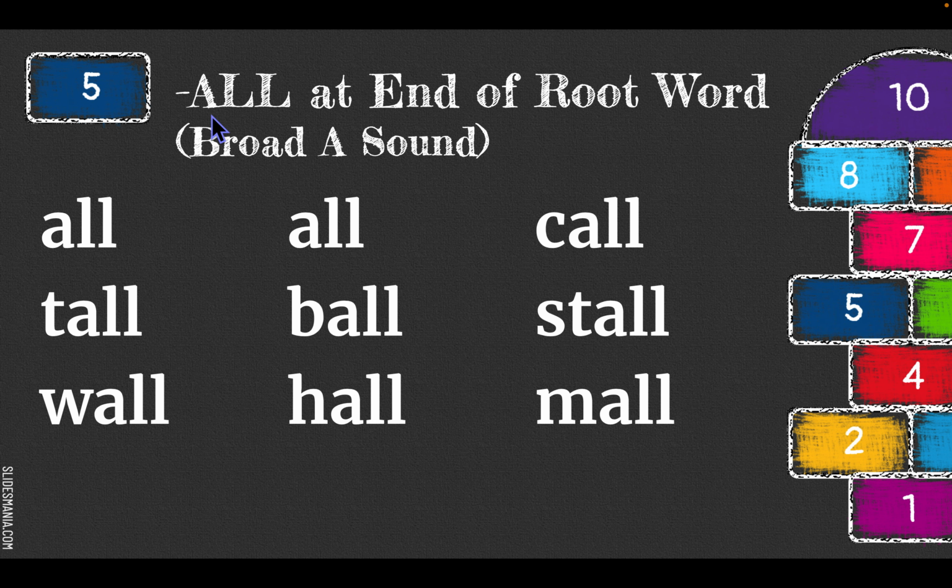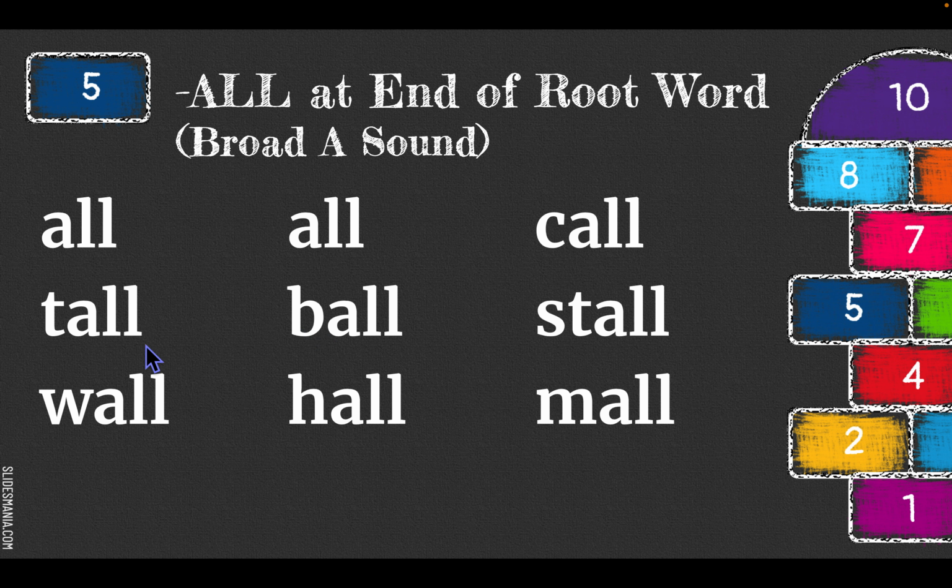Now, if we have ALL at the end of a root word, meaning at the end of the word or at the end of a word plus some suffixes, then the A will have the broad A sound. So here we have ALL, there's nothing after it, so we will try the broad sound. All. K, all, call.